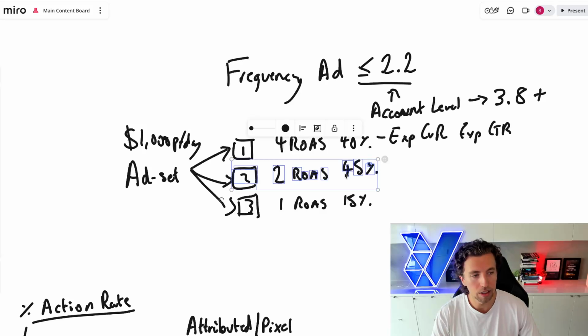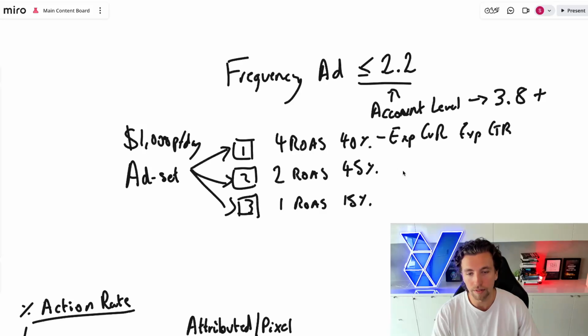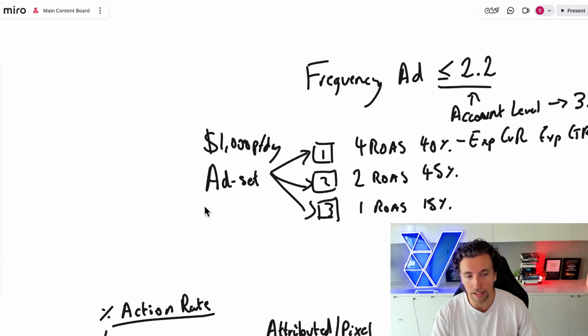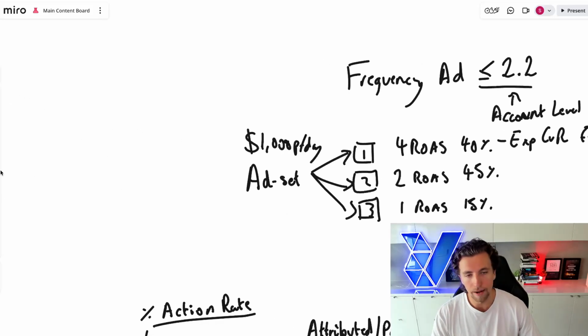Because if Meta is distributing spend to a particular ad and doesn't have a high attributed ROAS, it is doing something within that ad set to achieve the expected outcome at the ad set level, right? If you have a cost cap here and it's still going and distributing spend here, there's a reason. And it's because it's playing a part in a customer journey or it's playing a part in this mix to be able to drive the expected outcome. This is obviously also happening at the campaign level.